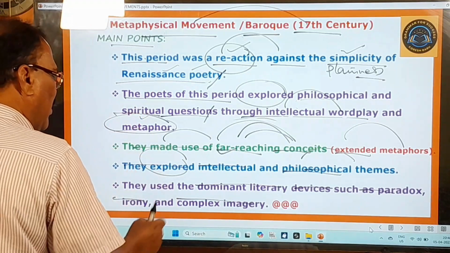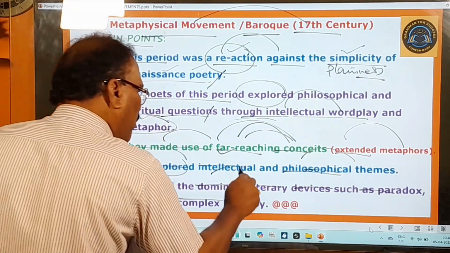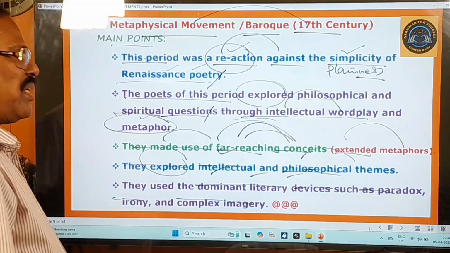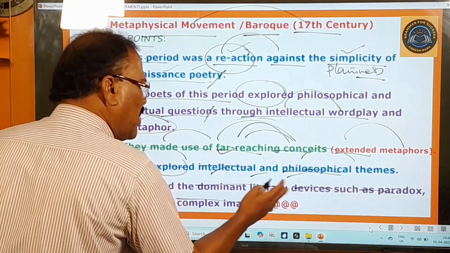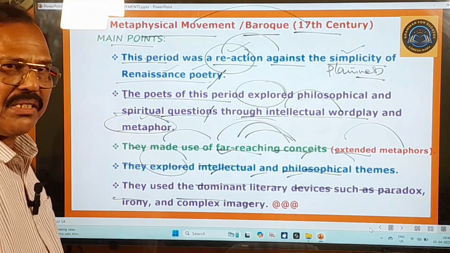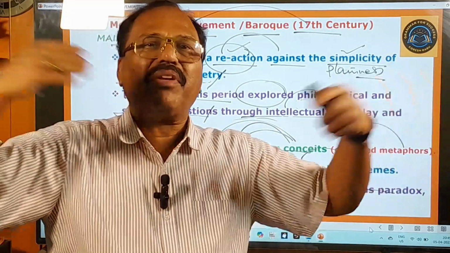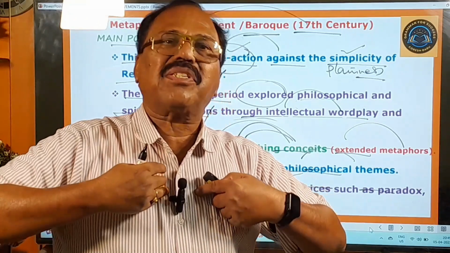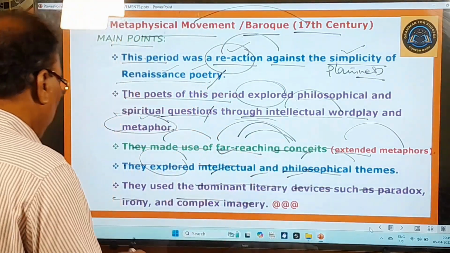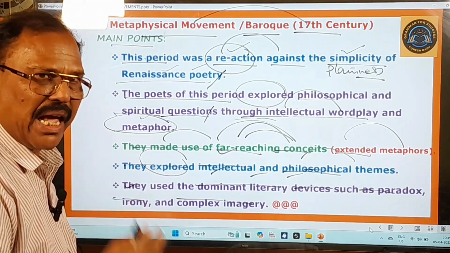So here the poets of this period have made use of the dominant literary devices extensively. Dominant literary devices means very important literary devices. What are the very important literary devices? For example, paradox. Paradox means a statement having contradictions in itself is called a paradox. You know that very well. Irony means satire or mockery or sarcasm.